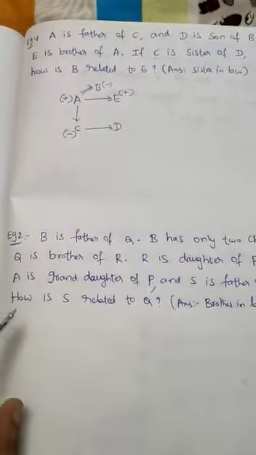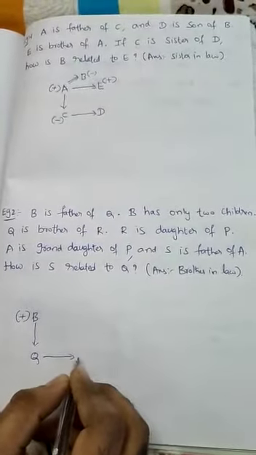B is the father of Q. B is the father of Q means the same, different generation. B is the father for whom? Q. B is the father means plus. B has only two children. Okay, B has only two children means here maybe another person will come.